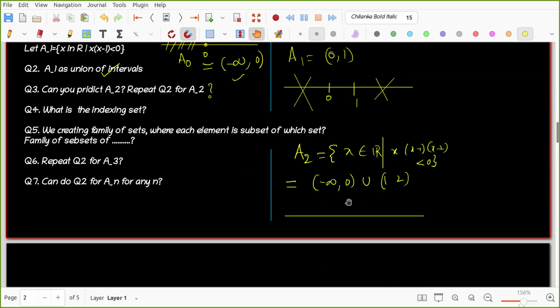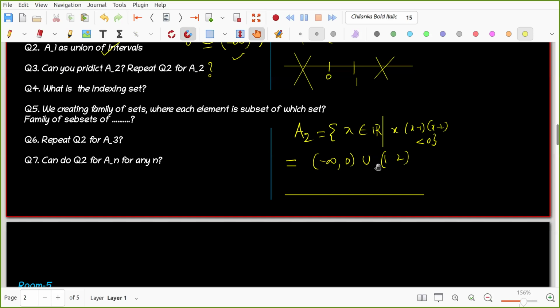Pujita, can you tell me why this is equal to this, your version? Minus infinity to 0 union 1 to 2. My version is that if we multiply any negative number 3 times, we get a negative number. Negative into negative is positive, and positive into negative is negative. So every negative real number will be included in this A2. And if we take the closed interval 0 to 1, we would get a positive number, because 1 minus 1 will be 0, and if we include 0 then the product will be 0. If we don't include 0 and take elements between 0 and 1, that is okay. You are also telling what Avani told.